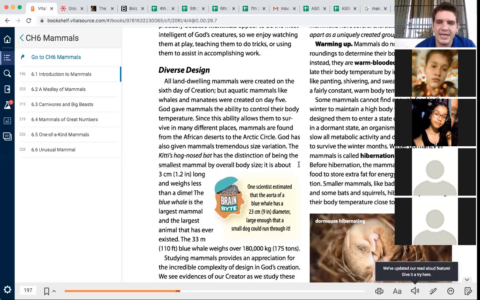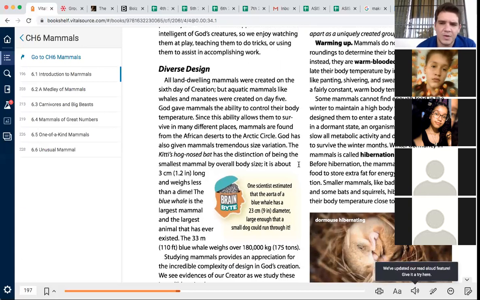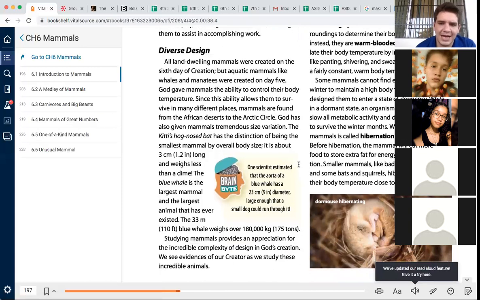While in a dormant state, an organism will temporarily slow all metabolic activity and development in order to survive the winter months. Winter dormancy in mammals is called hibernation. Before hibernation, the mammal will eat more food to store extra fat for energy during hibernation.